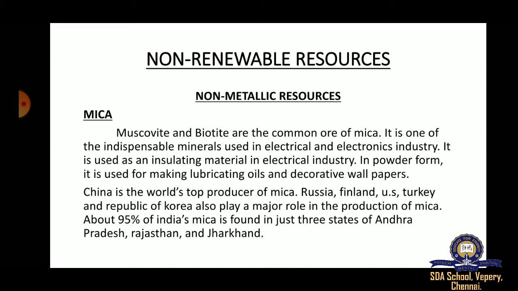In order to stop corrosion and breakage, they use some type of oils so that these oils will loosen the friction. So they are called lubricating oils. So powdered mica is used for making lubricating oils and decorative wallpapers.